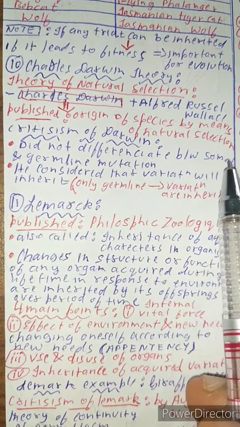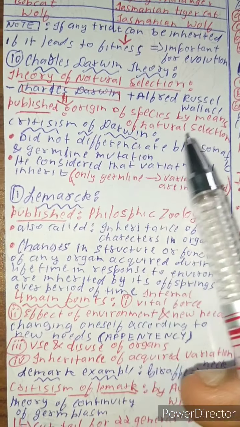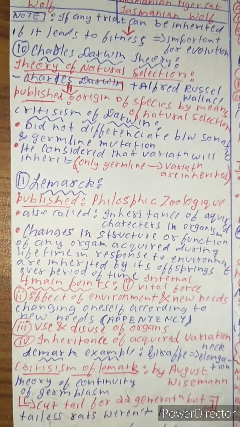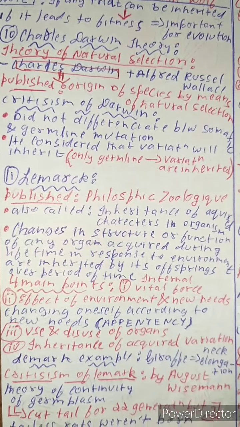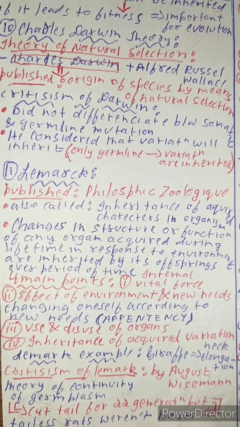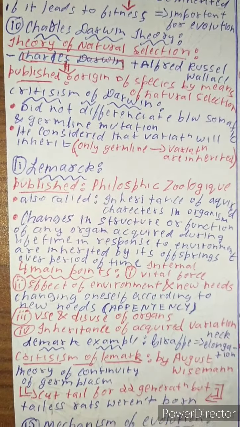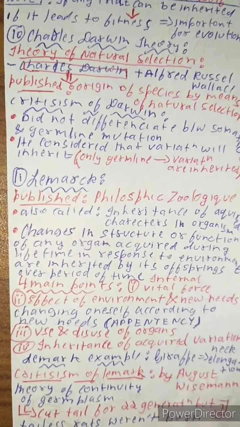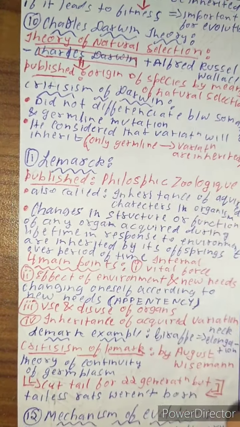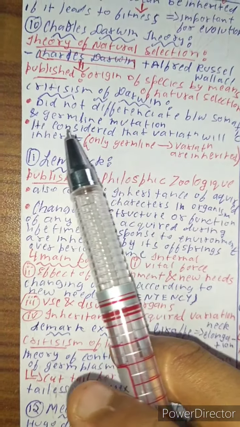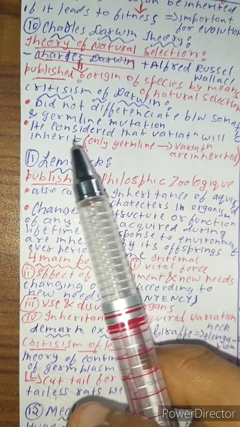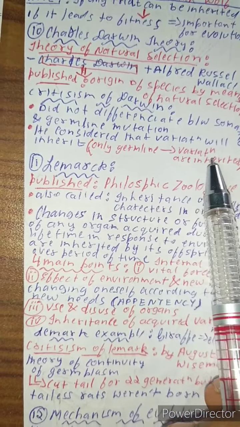He did not differentiate between somatic and germline mutations. There are two kinds of mutation: one which occurs morphologically and another only in the germ cells. He told that all the variations are inherited by each and every progeny from its parent, but only germline variation can be inherited.